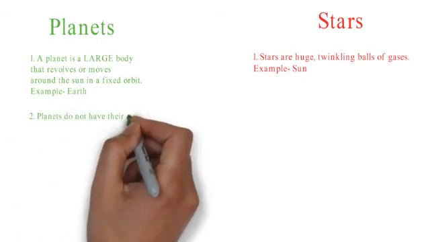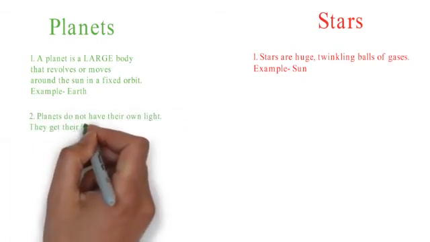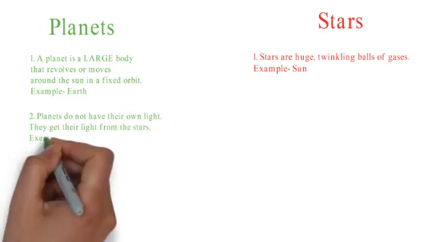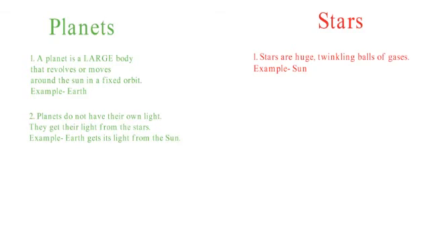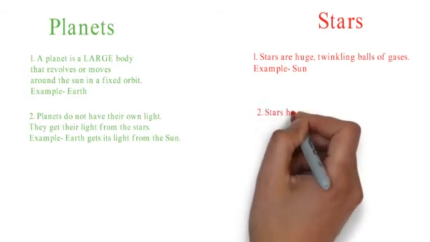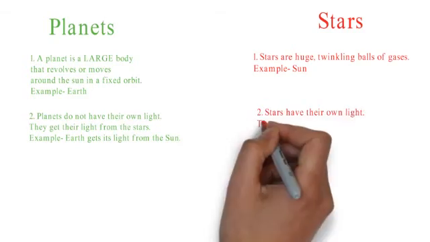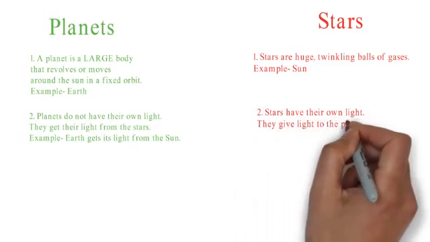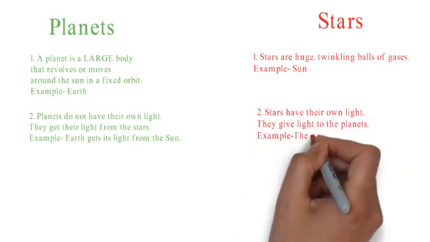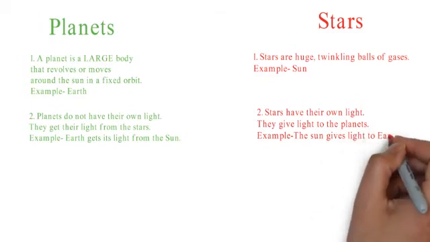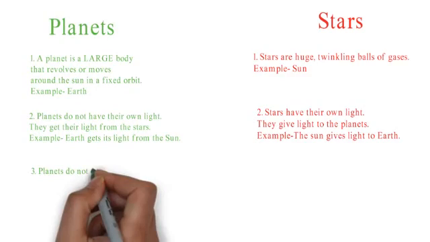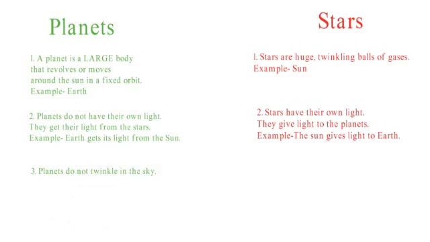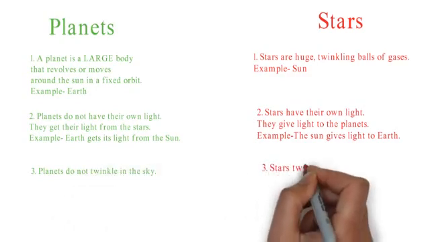Planets do not have their own light. They get their light from the stars. Example, Earth gets its light from the Sun. Stars have their own light. They give light to the planets. Example, the Sun gives light to the Earth. Planets do not twinkle in the sky. Stars twinkle in the sky.